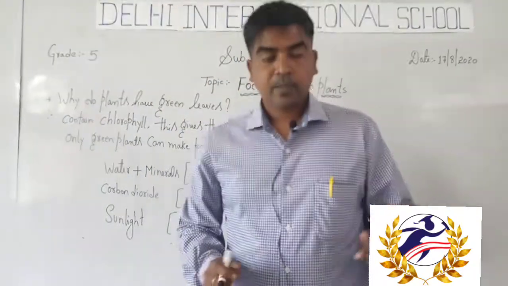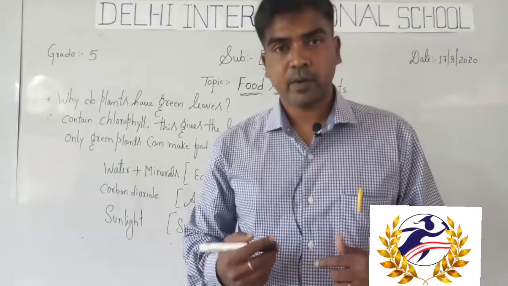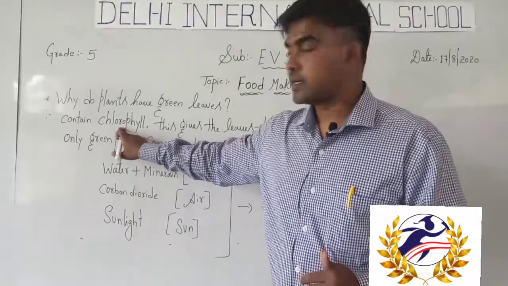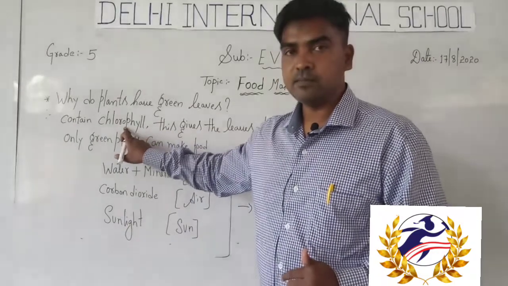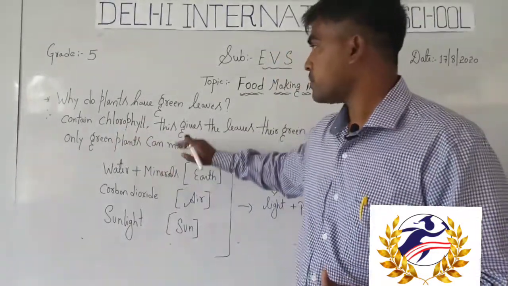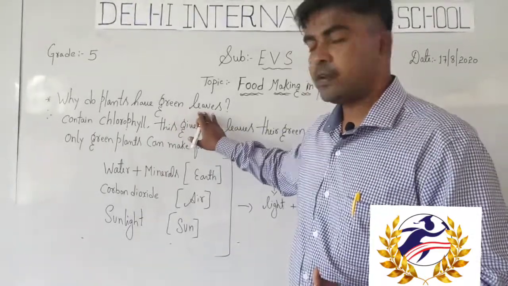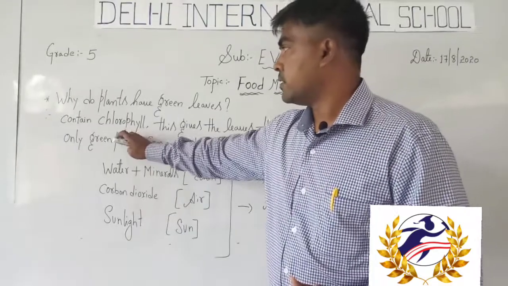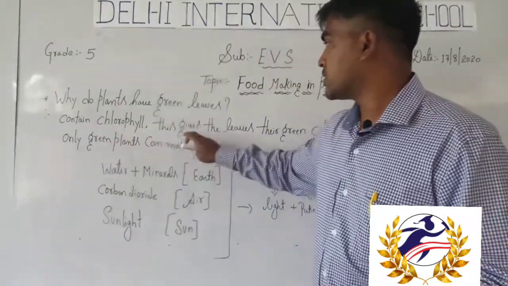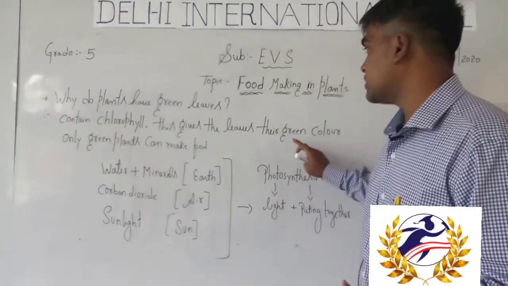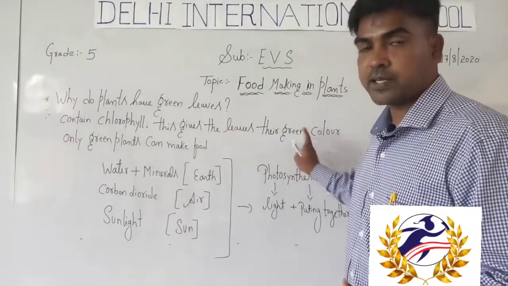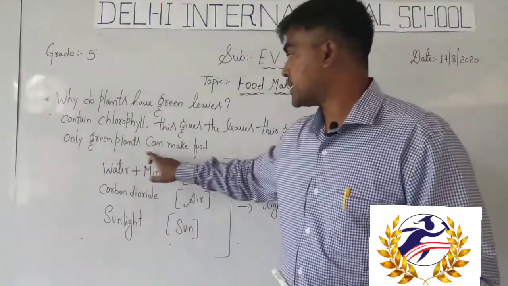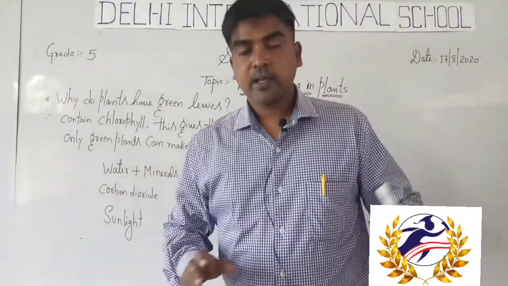Just as we have hemoglobin in our blood, the plants have chlorophyll. Because of this, plants have green leaves. Chlorophyll gives the leaves their green color. It appears green because of the chlorophyll. So only green plants can make food, not every plant.